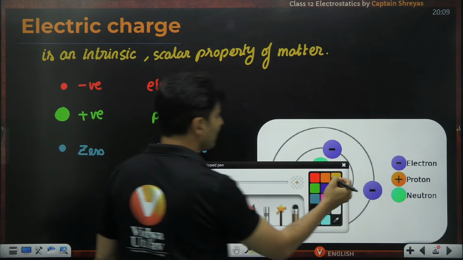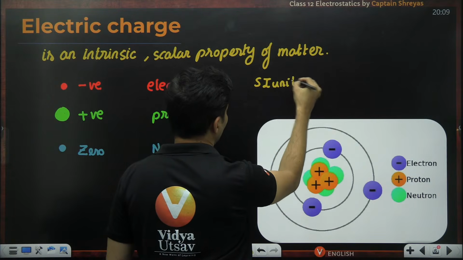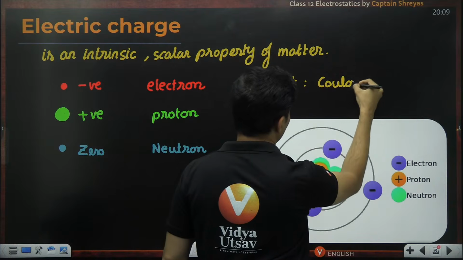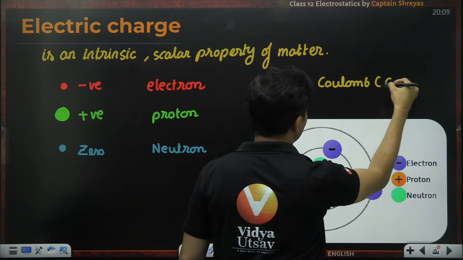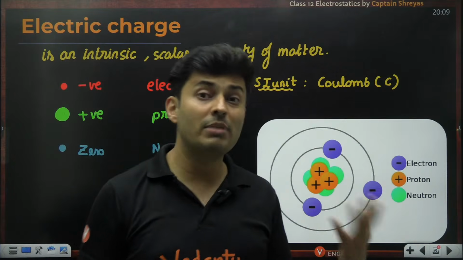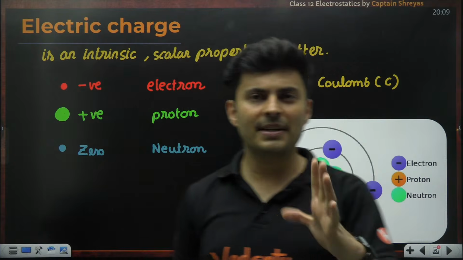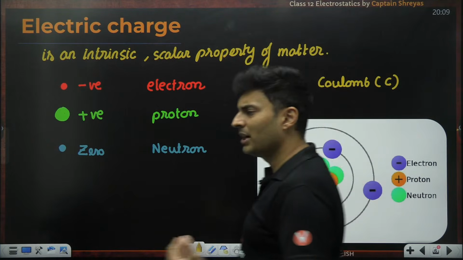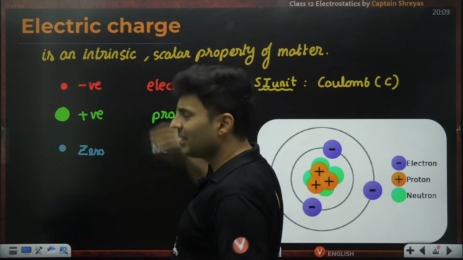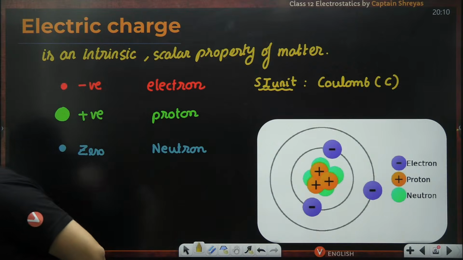Okay. And you should obviously know the SI unit of a charge. The SI unit of a charge is nothing but a coulomb. Now, a coulomb is a very big unit. Usually, the charges around you will be in micro or pico or even nano coulombs. That's how small the charges around you are. But a coulomb is a big unit, but it is the SI unit of a charge. And it is a scalar quantity. That means you can add and subtract them very easily. You don't have to worry about the direction.